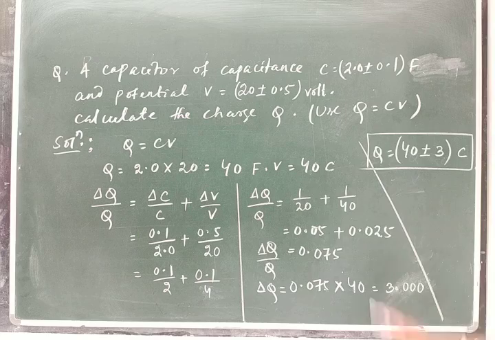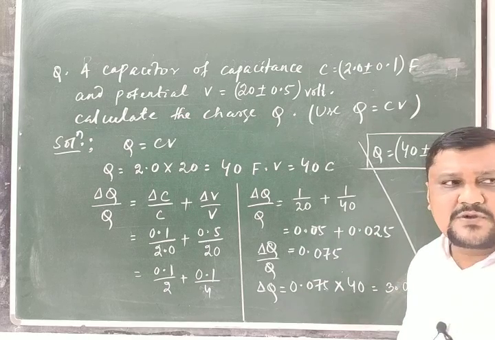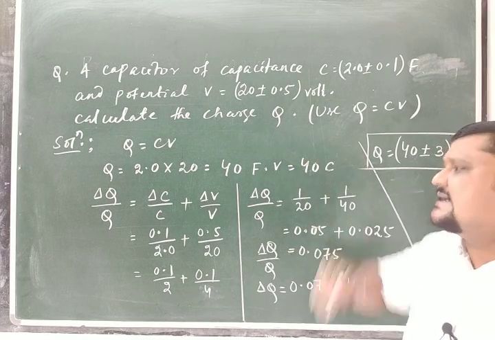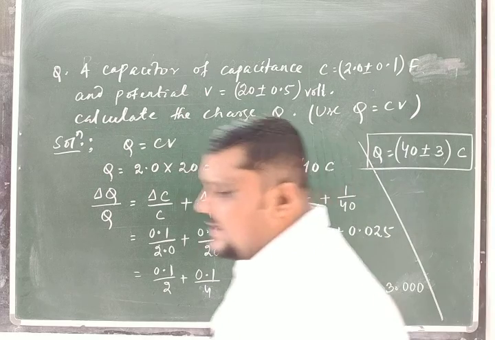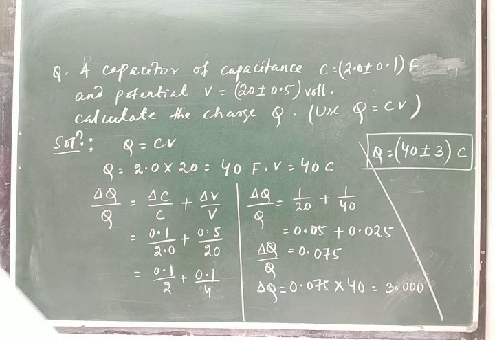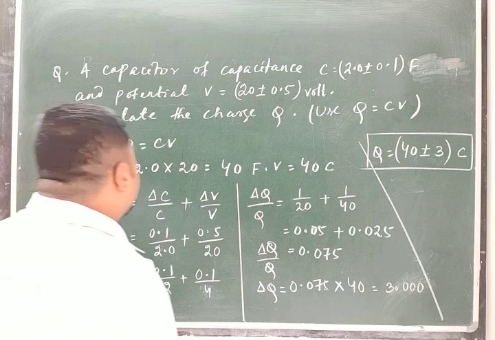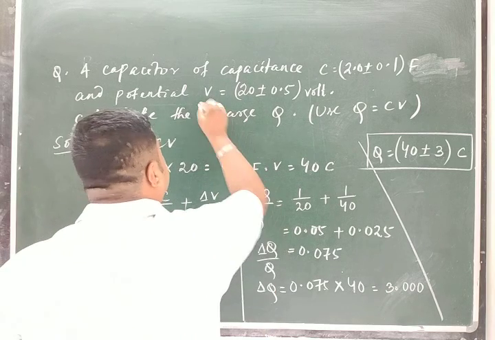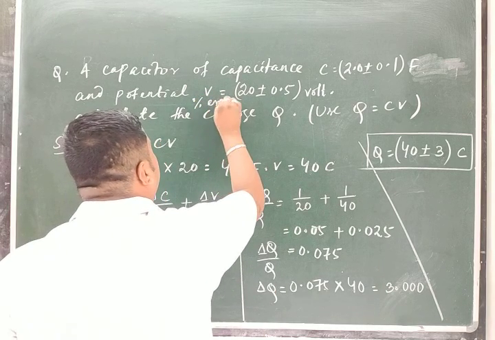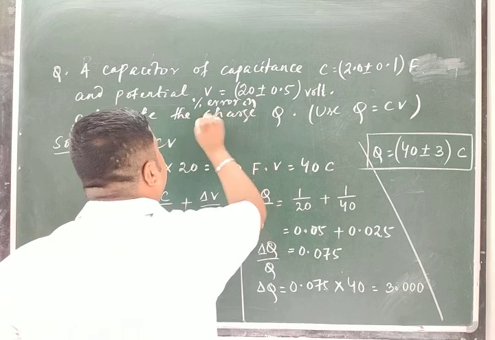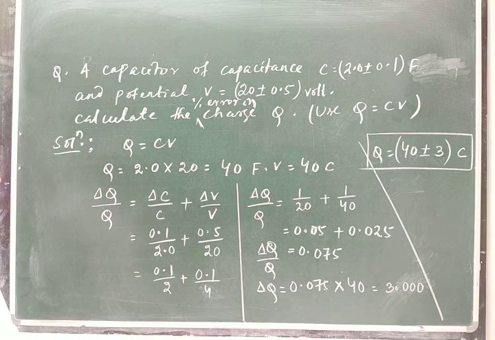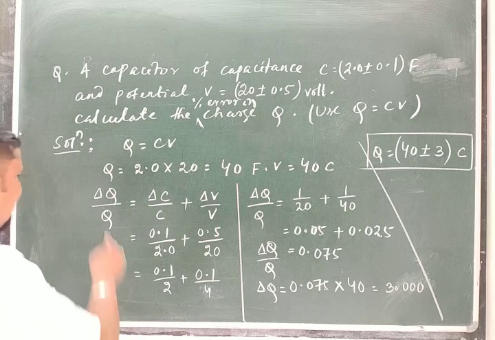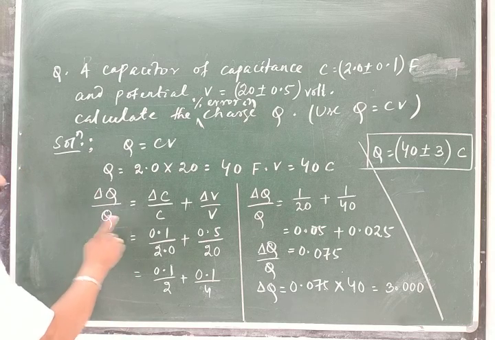If in the same question it is asked, calculate the percentage error in the charge Q, what will you do here? Do the same procedure, delta Q by Q. What is delta Q?